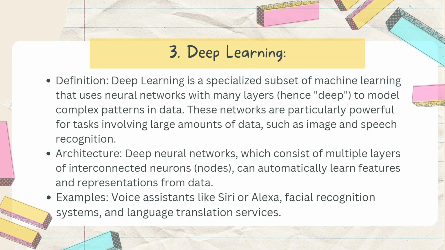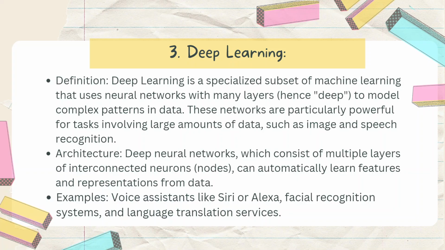3. Deep learning. The definition of deep learning is a specialized subset of machine learning that uses neural networks with many layers, hence deep, to model complex patterns in data. These networks are particularly powerful for tasks involving large amounts of data, such as image and also speech recognition.